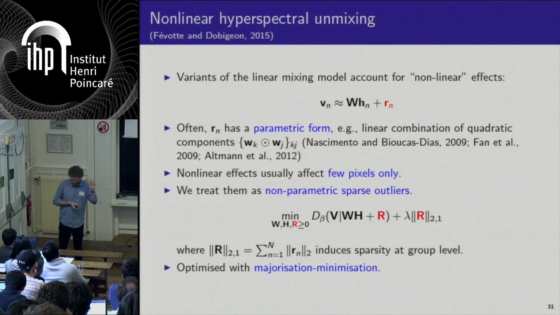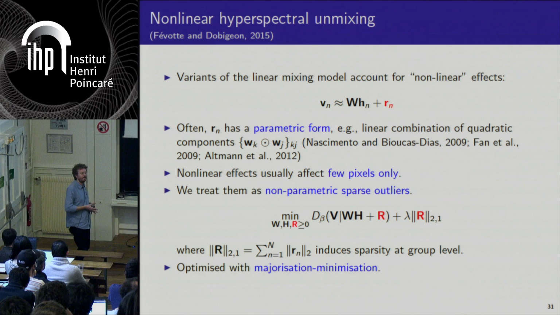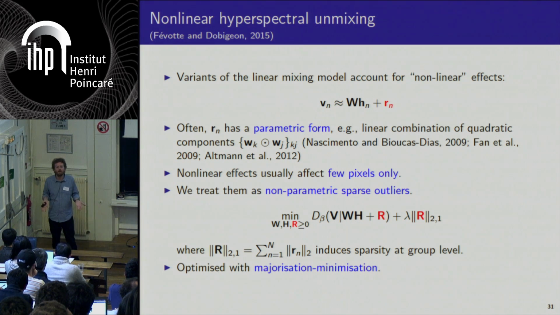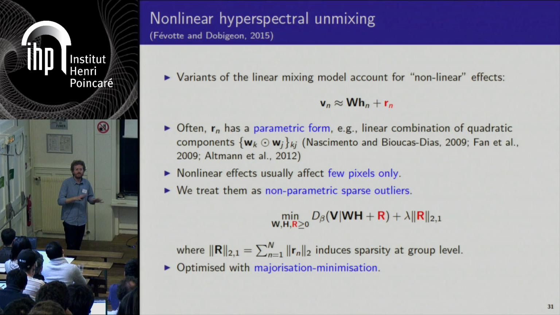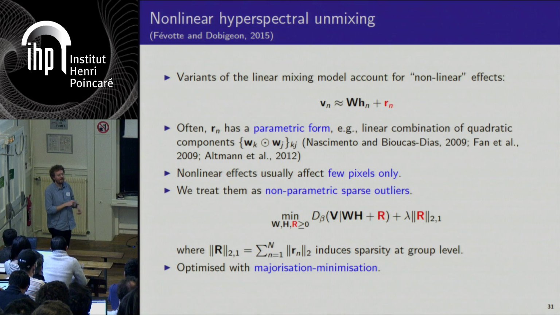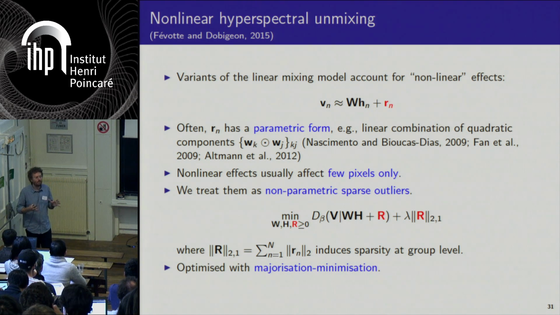Now, so still in hyperspectral mixing, but a different problem. As a matter of fact, it has been shown that this linear mixing model entailed by NMF is true for most pixels, but not every pixel. And the physics can tell you that in some pixels, you have some specific interaction between some components.